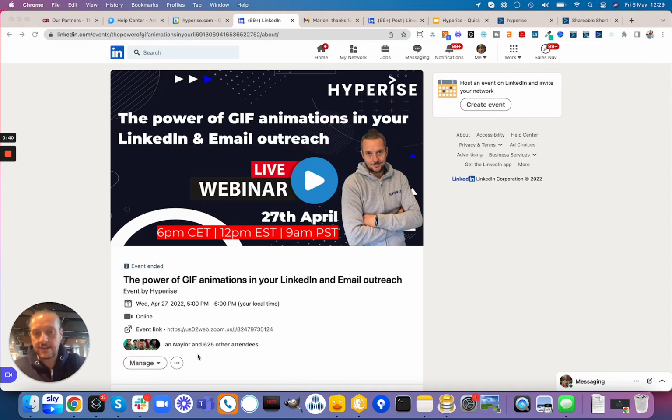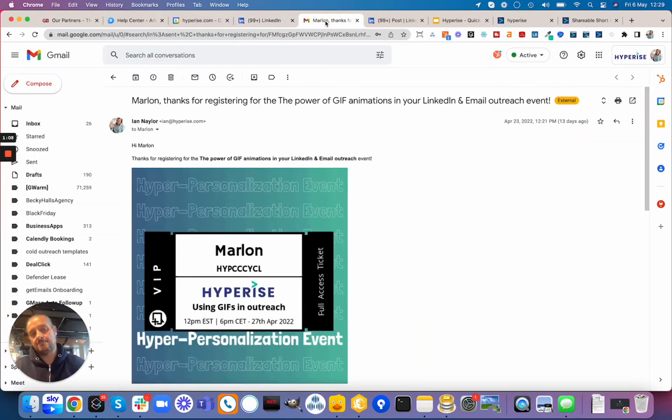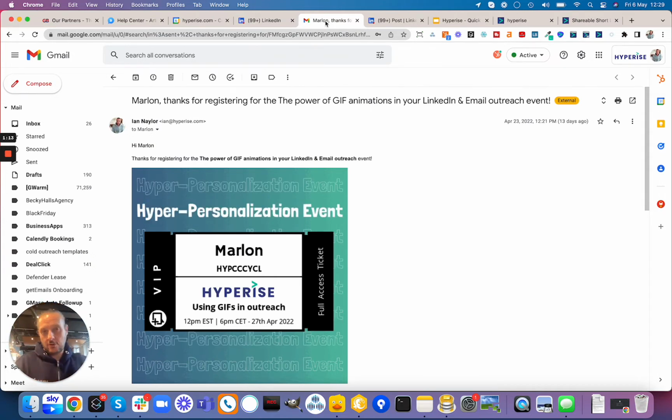And then on top of that, using LinkedIn with Zapier, you can create an automation, so every time somebody registers to your event you can trigger a Zapier action. What we've been doing is creating a hyperized short link, creating a personalized image, and then sending that to them when somebody registers for the event as a nice thank you. So the emails look something like this, and then we send it out using Gmail, just a 3-step zap from LinkedIn, create the hyperized short link, send it all in an email.